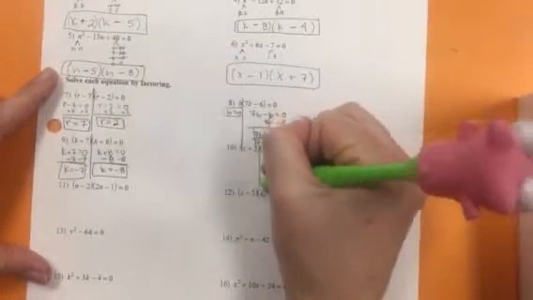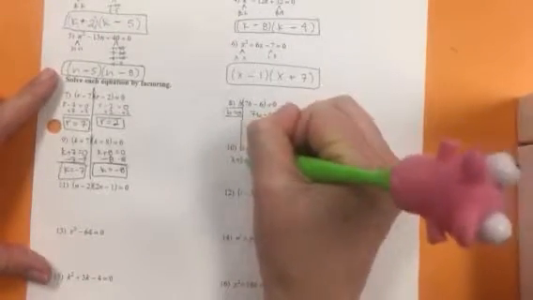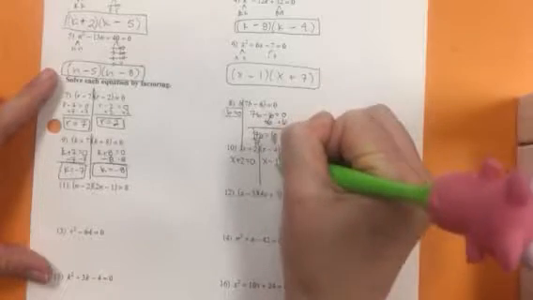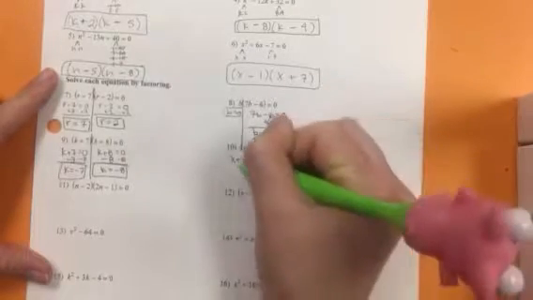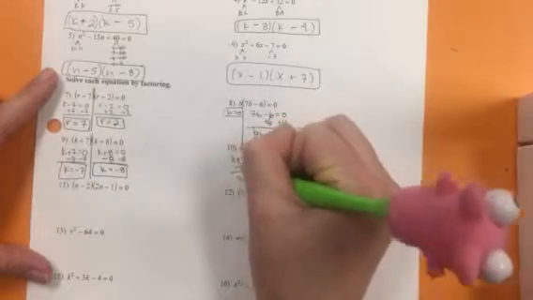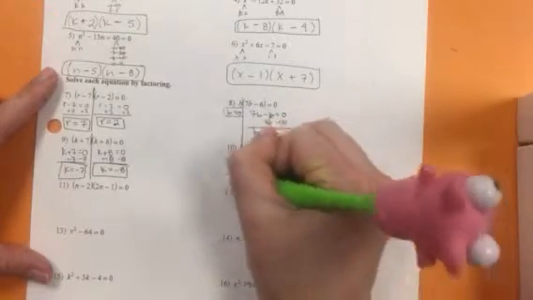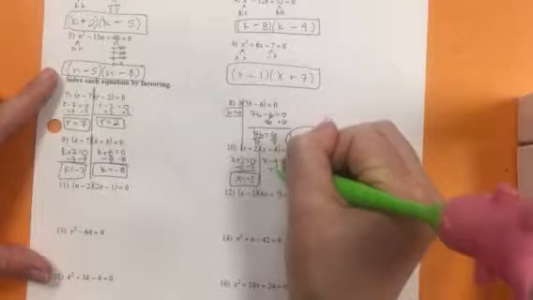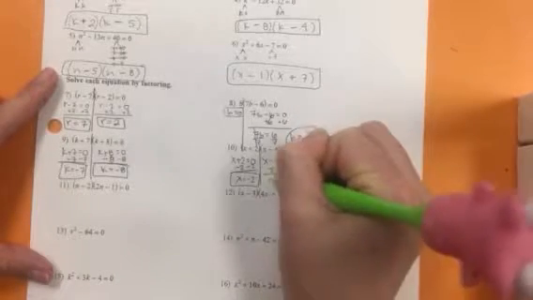On 10, they're factored already. X plus 2 equals 0 and x minus 4 equals 0. To move a positive 2 over, we subtract it. To move a negative 4 over, we add it.